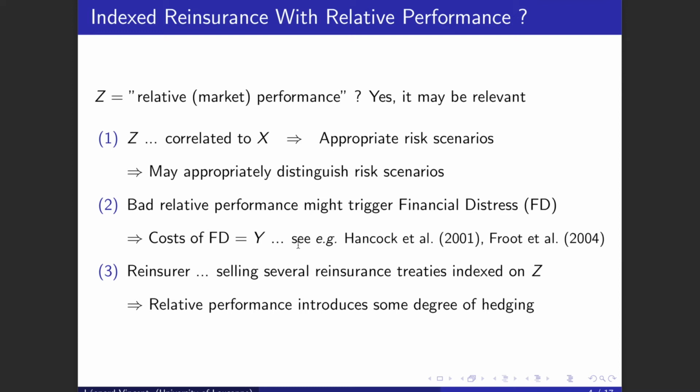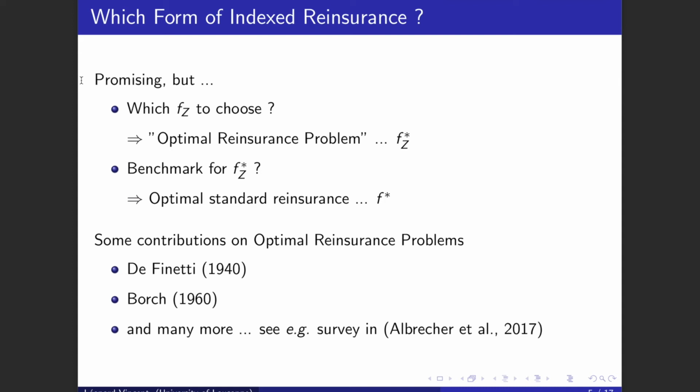And since these costs are typically triggered by the occurrence of a bad relative performance, they are a strong additional argument in favor of making the extent of the reinsurance depend on the relative performance. Finally, the reinsurer may also benefit from this. Indeed, it is in general very unlikely that many participants of an insurance market face at the same time a bad relative performance. Therefore, if the reinsurer sells treaties indexed on the relative performance to several insurers in the same market, then it might benefit from some degree of hedging. So this sounds interesting, but there are two things that need to be determined before going further.